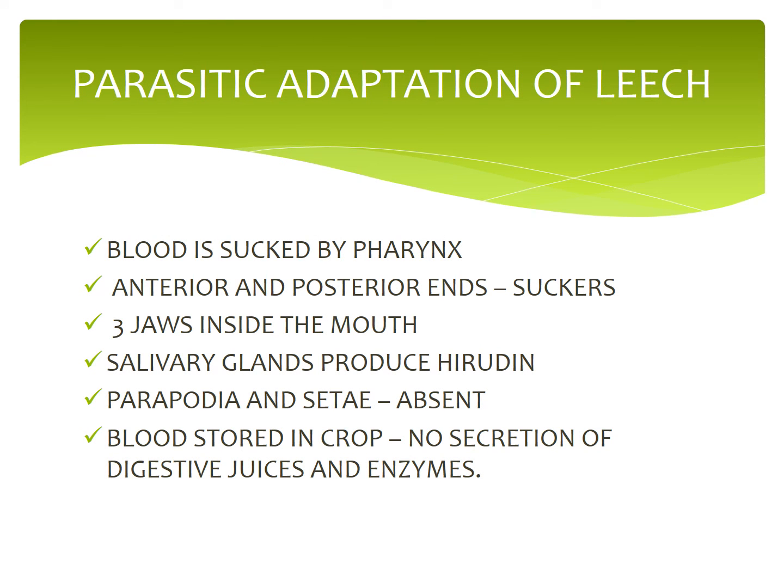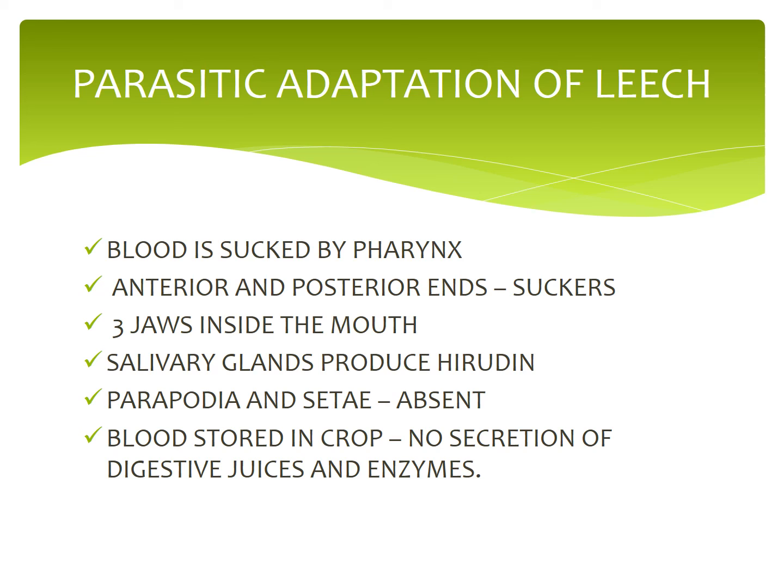Now let us see the parasitic adaptation of leech. Leeches lead a parasitic mode of life by sucking the blood of vertebrates. First point, the blood is sucked by the pharynx. Also, the anterior and posterior ends of the body are provided with suckers. There are three jaws in the mouth.